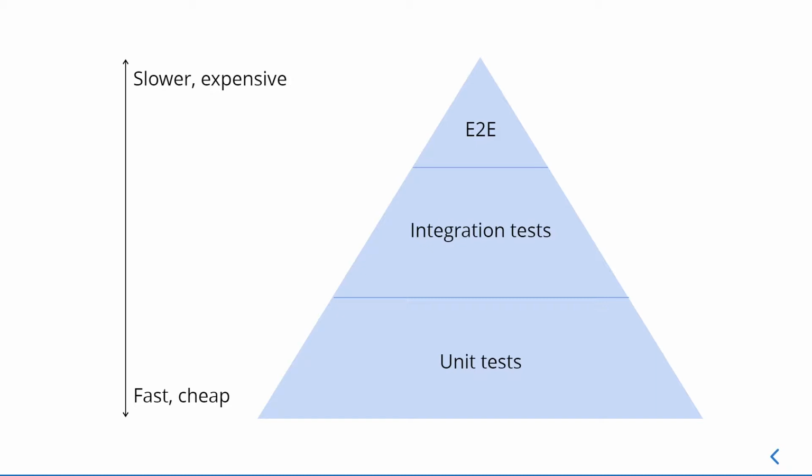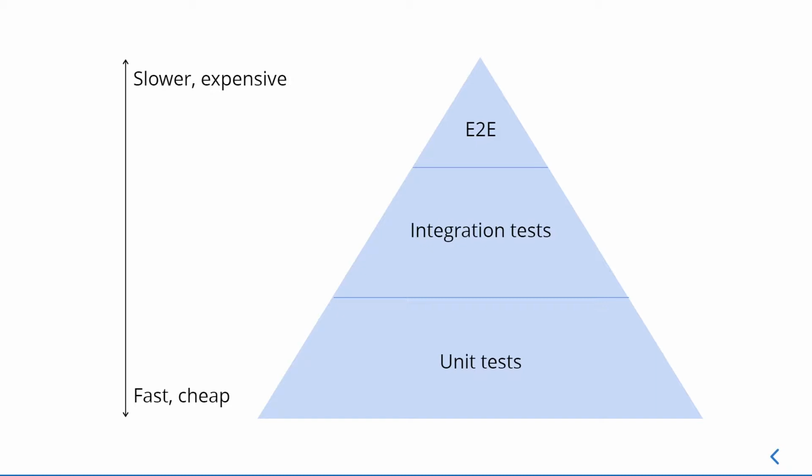Integration tests are usually a bit more complicated because they test not only one single unit in isolation. They test how different pieces of the system work together, how well they integrate. The slowest and most expensive are end-to-end tests.